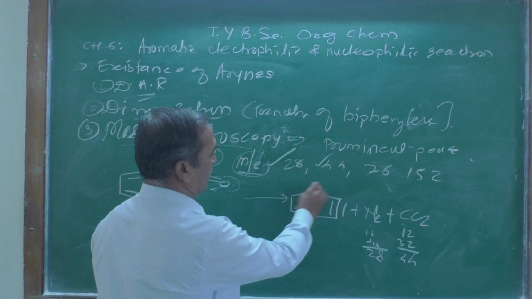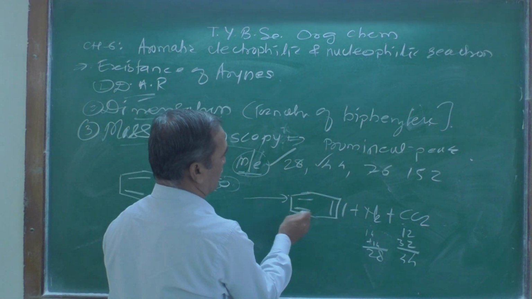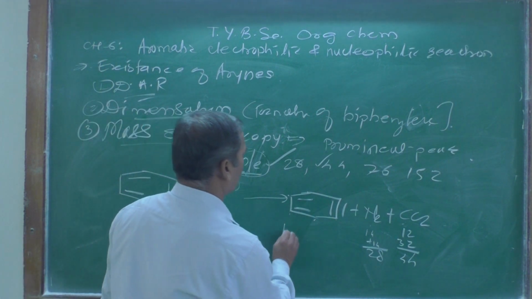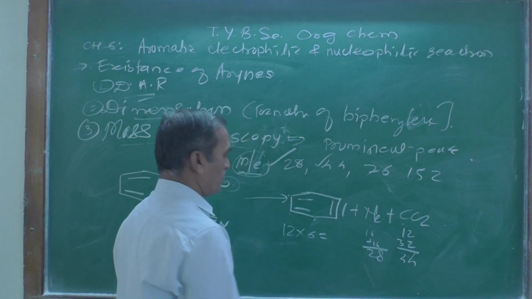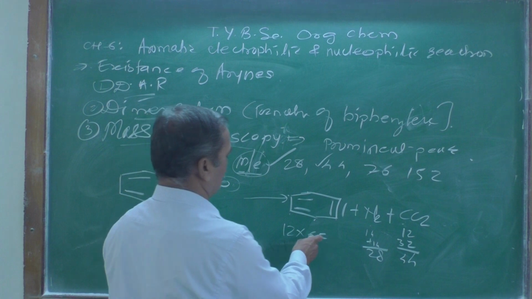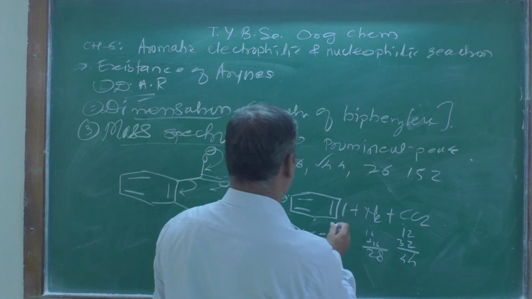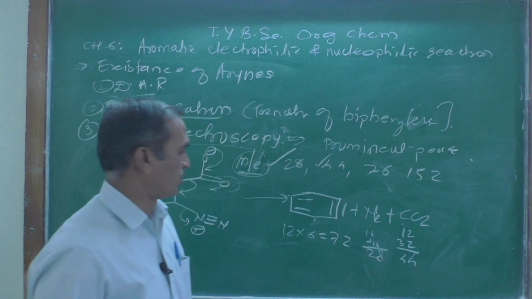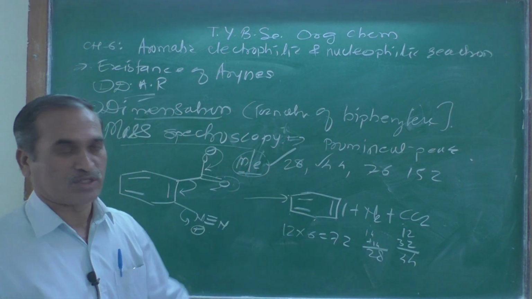Now if you remember here, 1 2 3 4 5 6, there are 6 carbon atoms, so 12 into 6 is equal to 72.